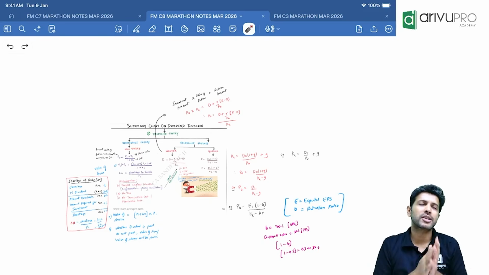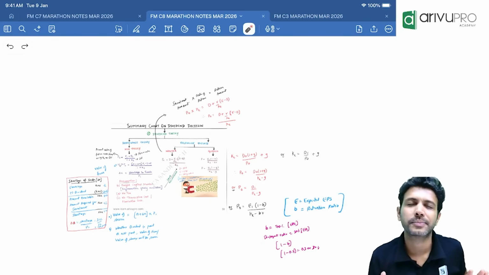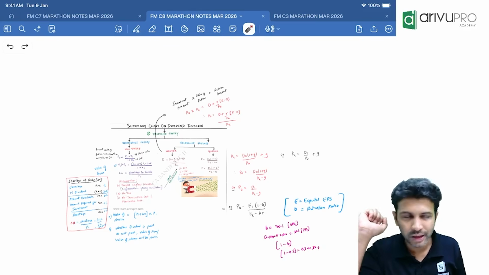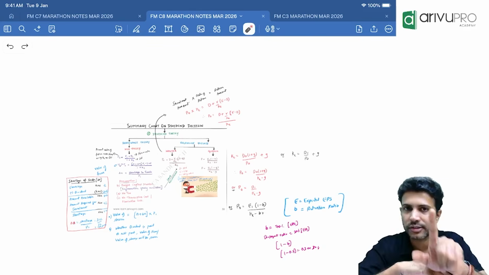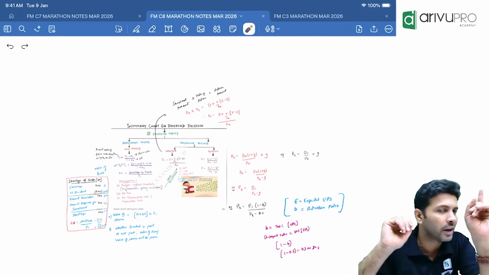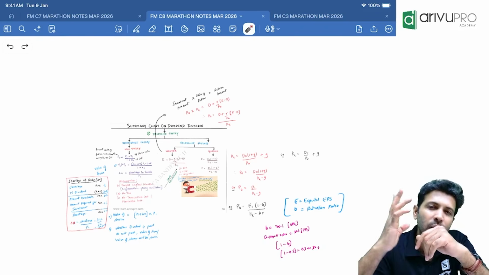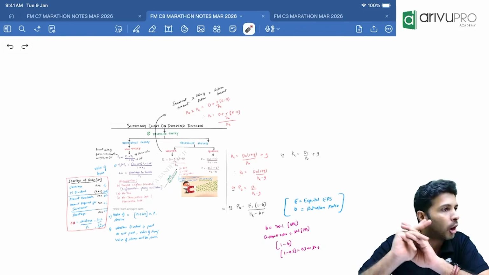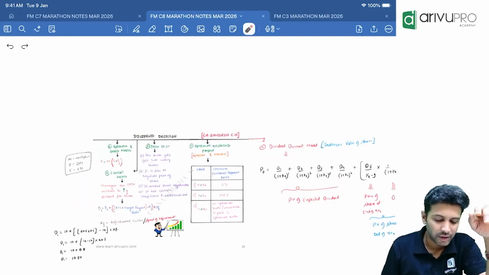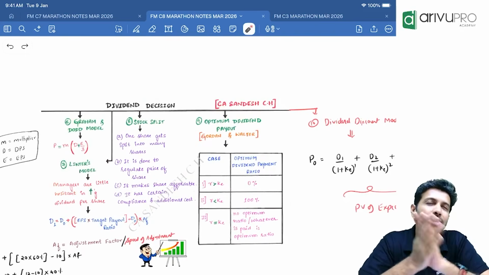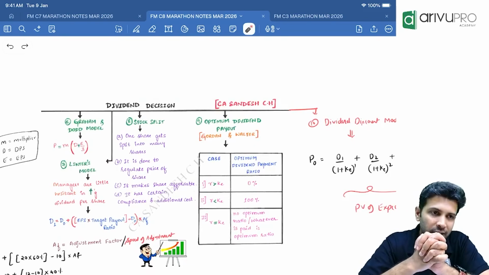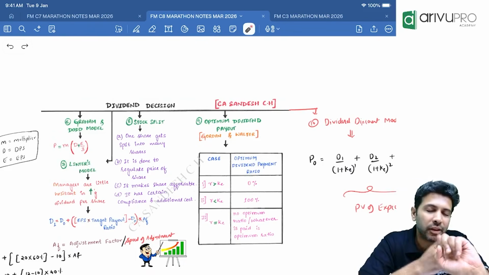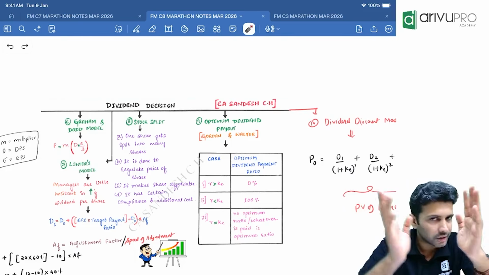Walter sir and Gordon sir's optimum dividend payout ratio is the same. What is that? If R is greater than cost of equity, optimum dividend payout ratio should be 0. If R is lesser than cost of equity, optimum dividend payout ratio should be 100%. If R is exactly equal to cost of equity, then there is no optimum, whatever you pay, everything is optimum. Price of the share will remain the same. Then Graham and Dodd model, where price of the share is given by M, the multiplier, into D plus E divided by 3. M for multiplier, D for dividend per share, E for earnings per share.